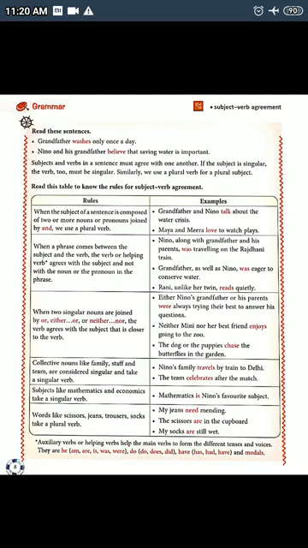Take an example. Grandfather washes only once a day. So here in this sentence, grandfather is the subject and it is singular, so we have used a singular verb, that is washes. It is very important to note that unlike nouns, verbs follow a different technique.